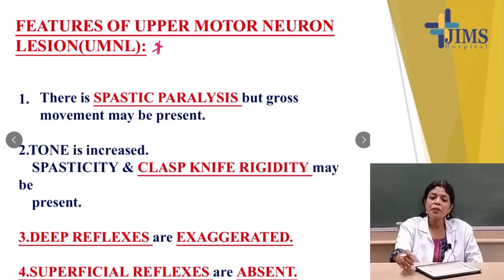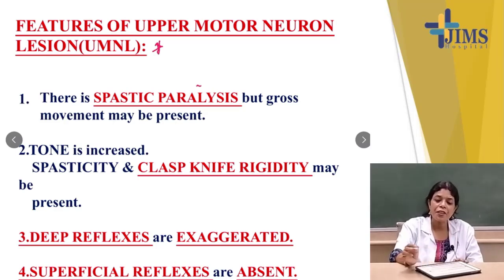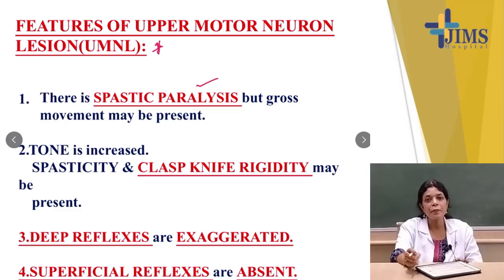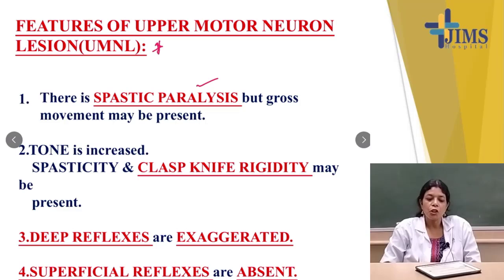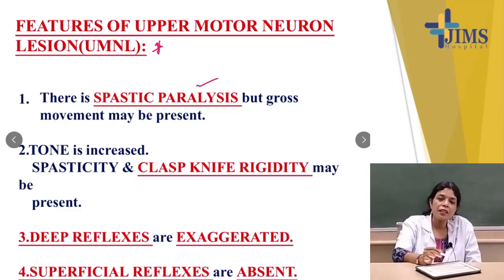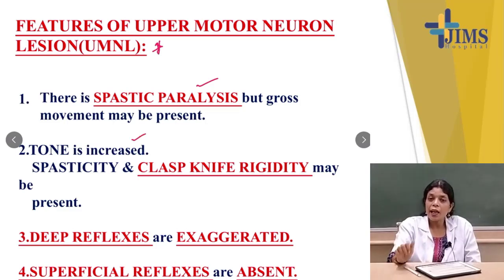In the upper motor neuron lesions, there will be spastic paralysis. What I am telling is spastic paralysis, but the gross movements may be present. The gross movements may be present, but there will be spastic paralysis. Tone is increased. Here tone will be increased. Spasticity and clasp knife rigidity may be present. Clasp knife rigidity and spasticity will be present in the upper motor neuron lesions.